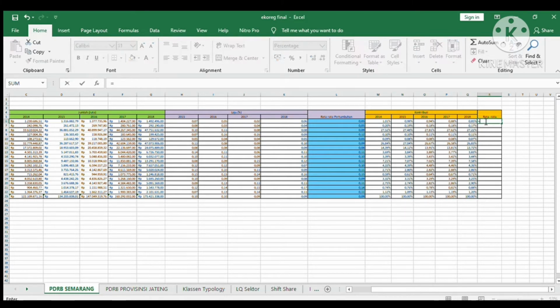And then calculate the average of the contribution value from 2014 to 2018. That is the result of the average, and do it to all data.